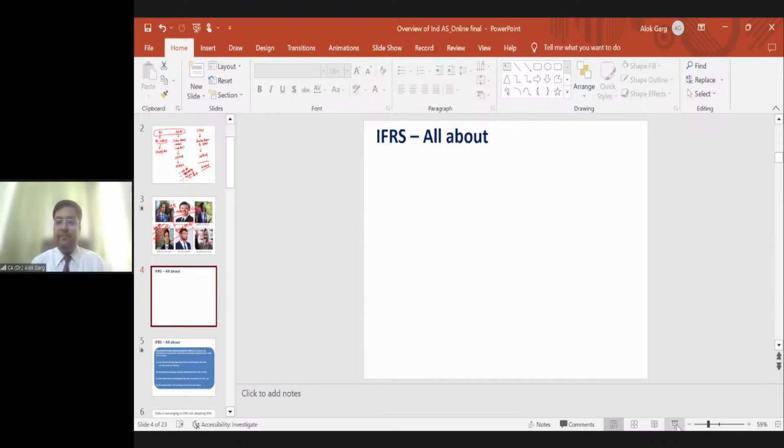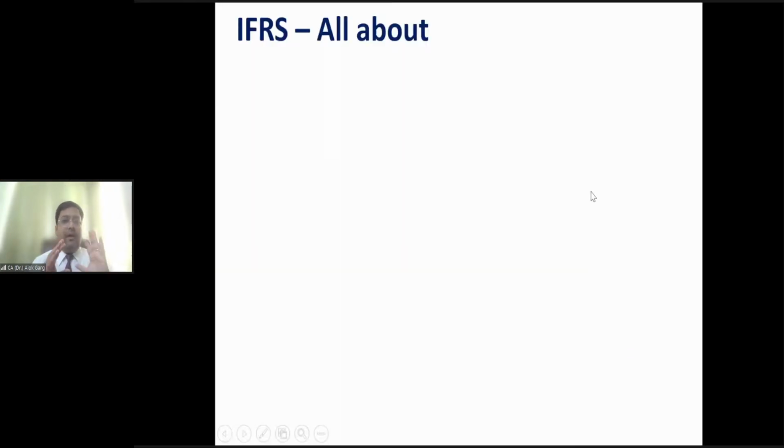So, friends, we understood why we have introduced Indian accounting standard. Indian accounting standards are the converged version of IFRS applicable to India. We have introduced Ind AS to become more global, so that our financial statements, our accounting and reporting system should be substantially aligned with the global accounting and reporting system. Is that clear? And friends, that is why, as I have told you, Ind AS is 99.5% cut copy paste of IFRS.